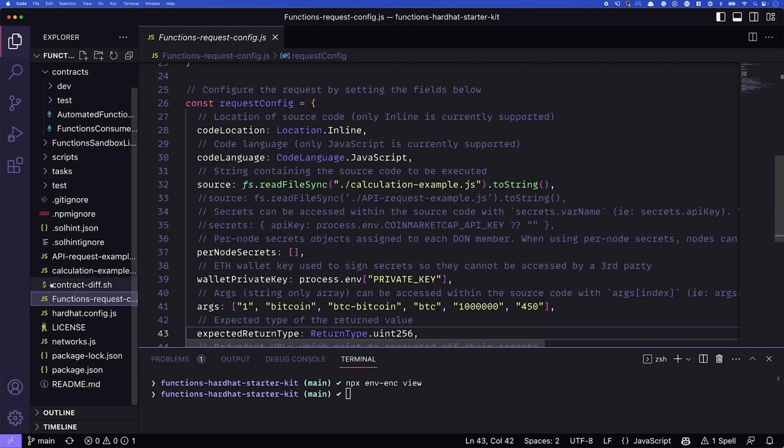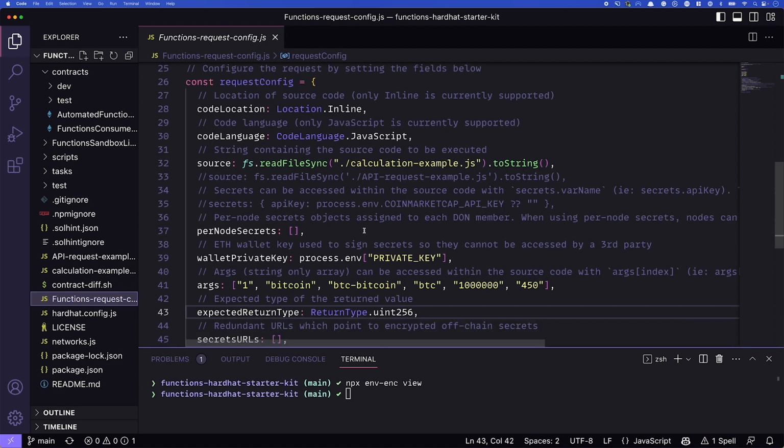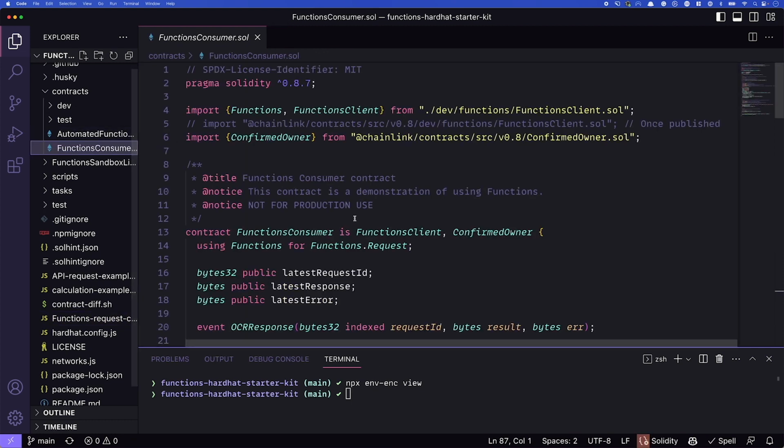That's going to be that file we just looked at, that calculation example, right? That's what's going to be read in to actually run within the functions. We also have the args. And if you remember, it was 4 and 5 that we were looking at, and they start at 0. So we have 0, 1, 2, 3, 4, and 5. So those two values that we're passing in come from this arguments array that will be passed in to our JavaScript.